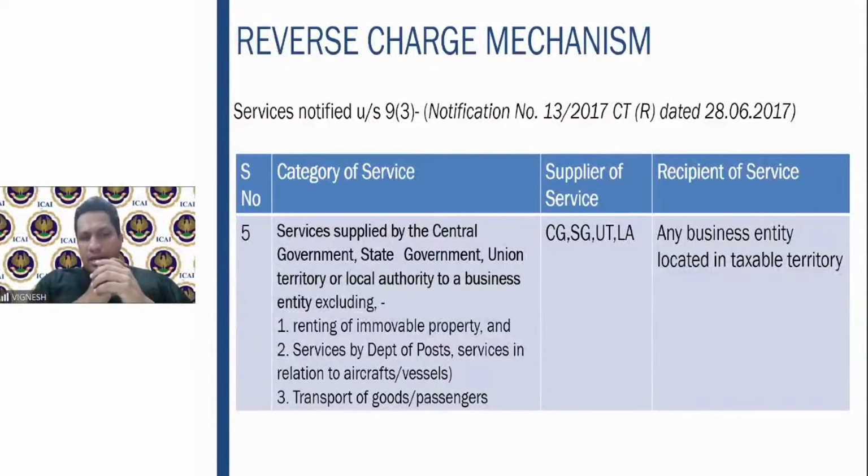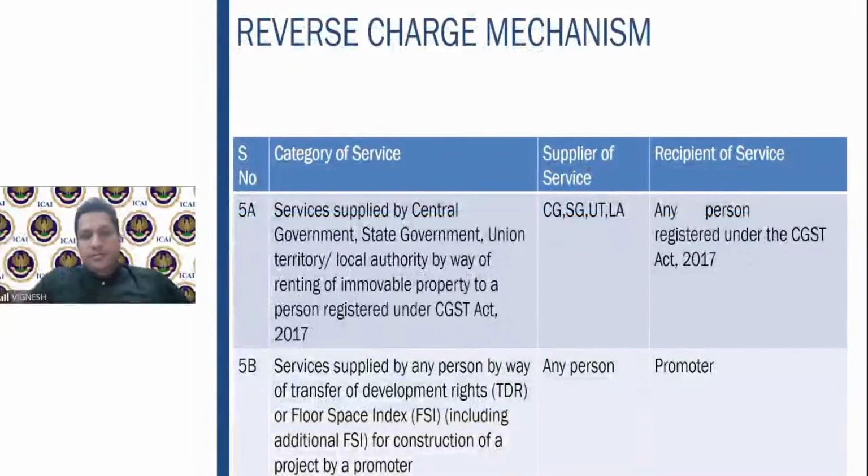Then services supplied by the central government, state government, union territory or local authority to a business entity. If any service is supplied by them to a business entity, excluding renting of immovable property, services by Department of Posts, and transport of goods or passengers, it has to be paid under the reverse charge mechanism by the recipient of service. Some exclusions are there: renting services, transport of goods or passengers.